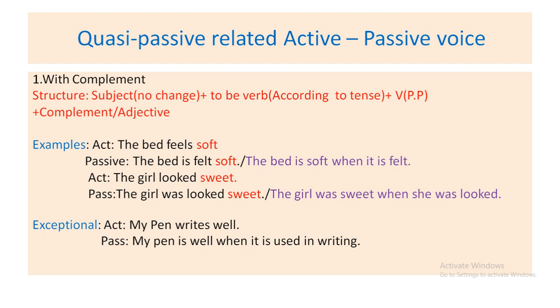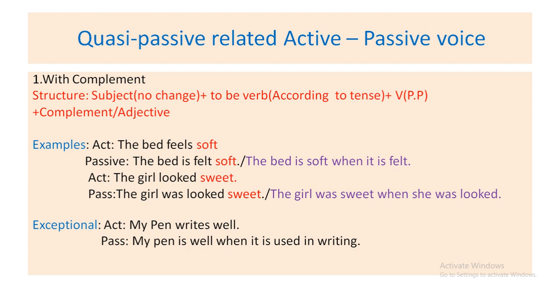The bed feels soft. And now structure, and this is the part of with complement, that is after verb we are getting an adjective, soft, so this is adjective or you can say complement, and that's why this is called with complement first rule. And your structure will be subject no change like reflexive pronoun, then to be verb according to tense, verb past participle, then complement or adjective what you will get after verb. To make it passive, you can follow two rules, but it's better to follow the first one.